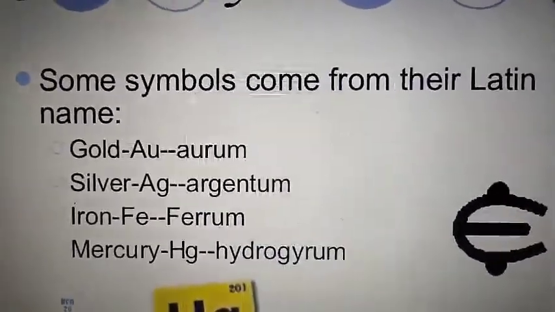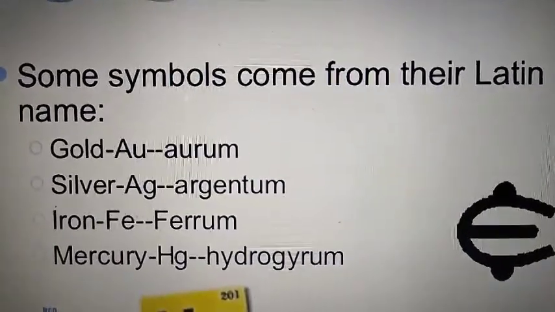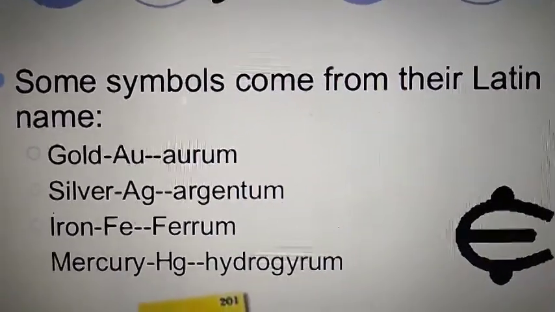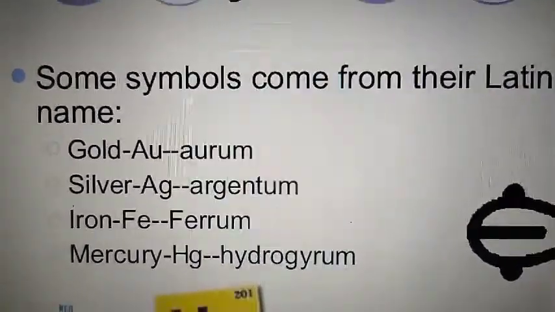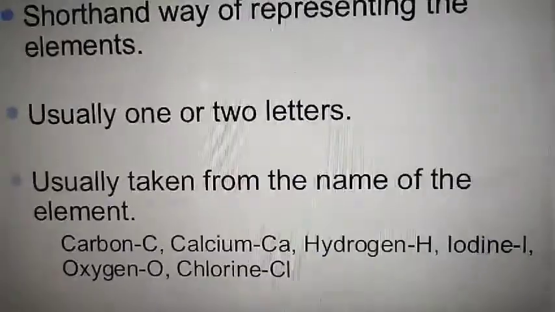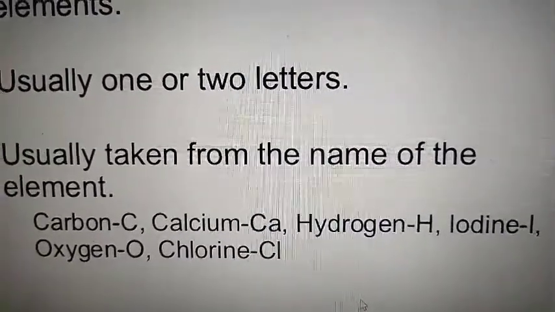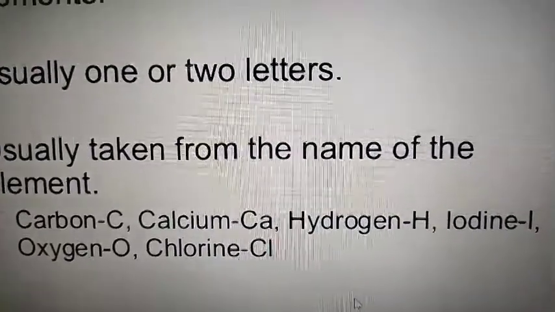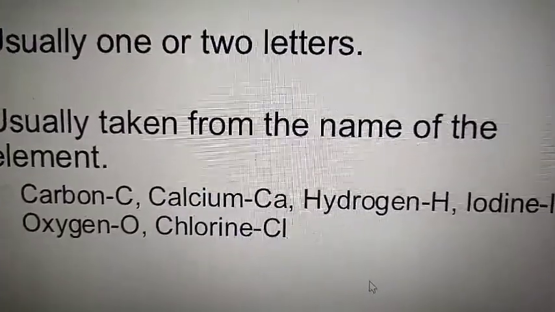Then, the mass of the element in grams is equal to its atomic mass. Suppose I write C: that means the carbon element is present, one atom of carbon is present, and 12 grams of carbon.